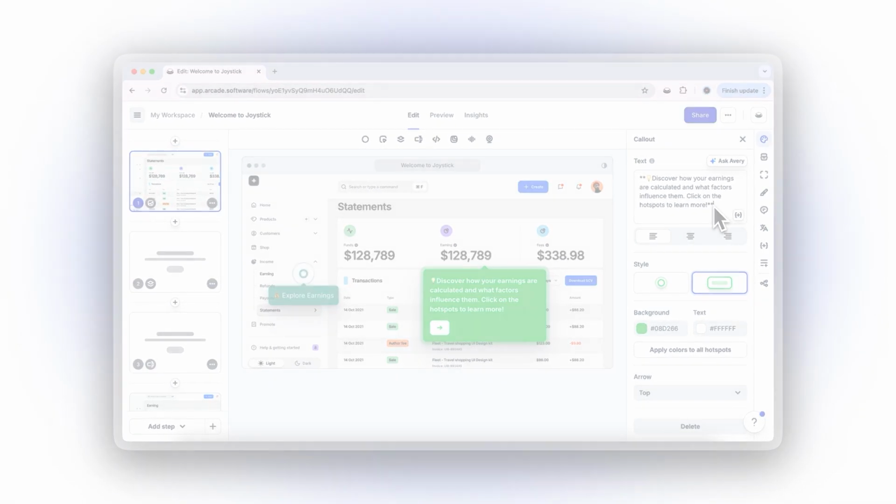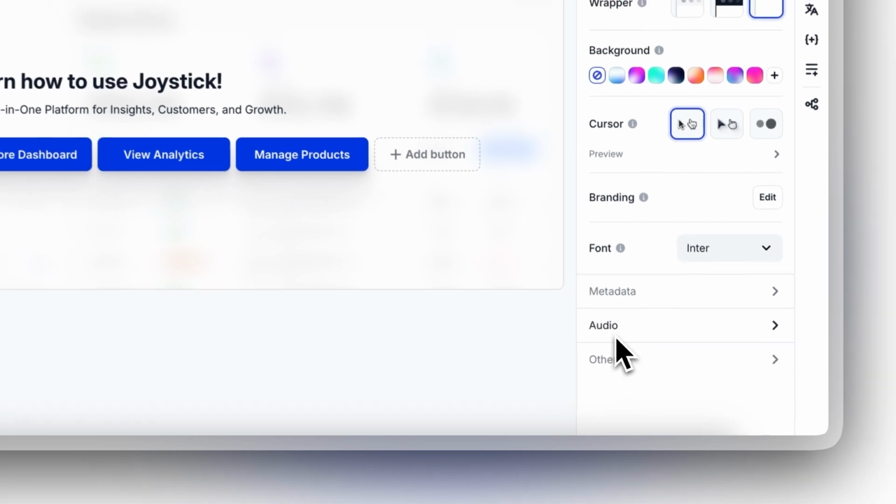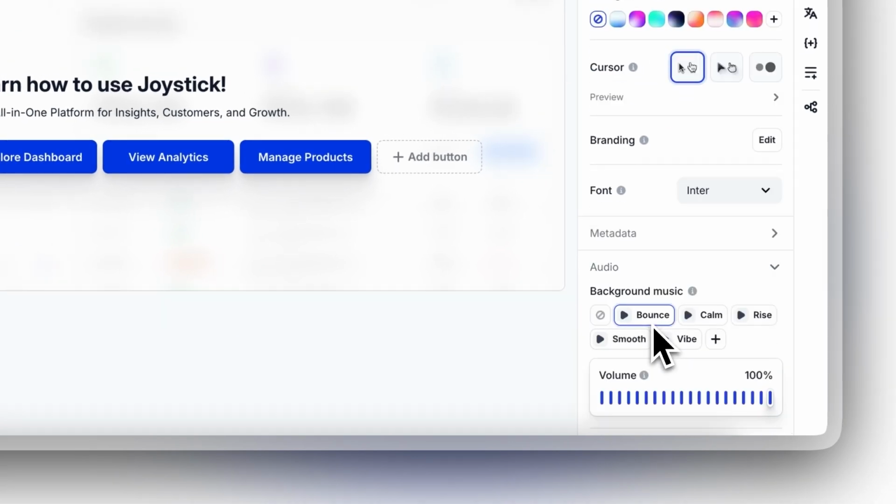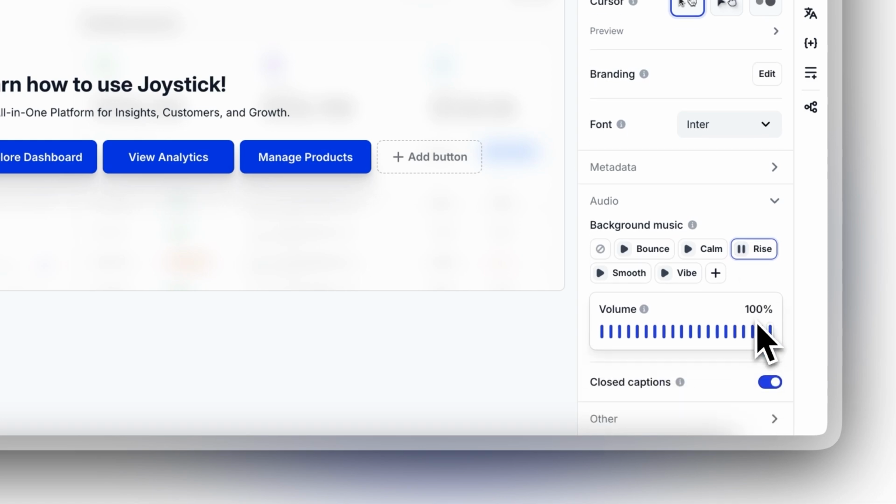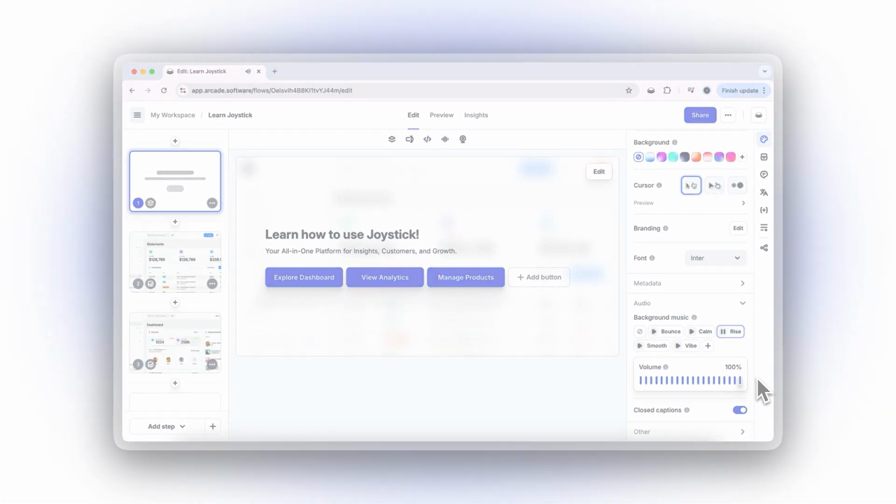Let's dive in. Arcades perform better and are more engaging with music. That's why we've added a built-in music library, letting you select background tracks directly within Arcade. This makes enhancing your demos easier, without the need to search for external royalty-free music.